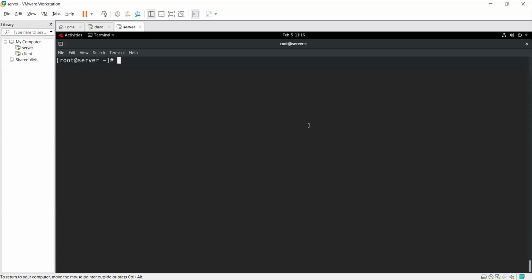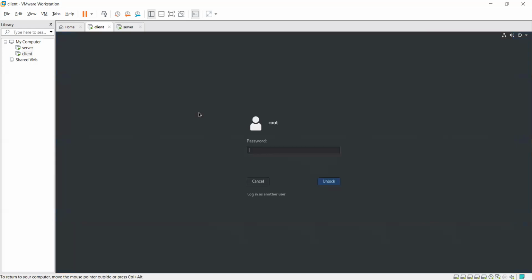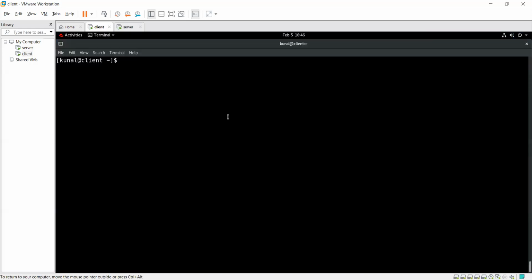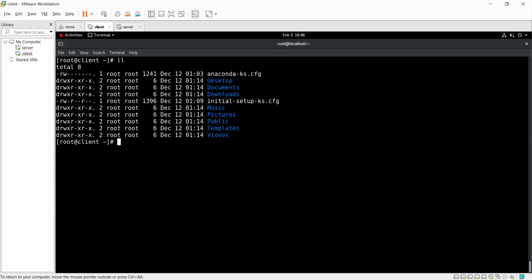Now you are able to see. Here I just go on my client machine. I'll show you something. ll, there's nothing. Oh, I am logged in as Kunal. Let me exit from here. Now ll. Guys, there is nothing else. Firstly, I have to create a tar with the help of my command.